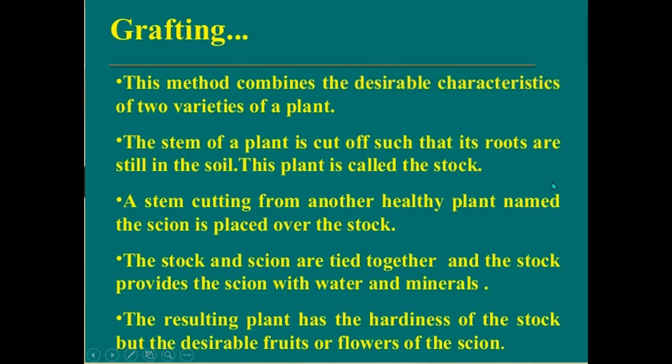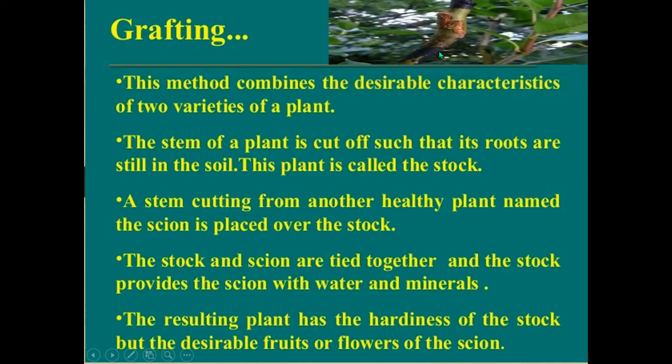So this is the method. One part, the stem part of one plant which is still in the soil, is attached with the stem cut from another healthy plant and tied together with the stock. When we provide water and minerals, it will develop into a new variety of plant which has the desirable characters. So this is one of the methods.